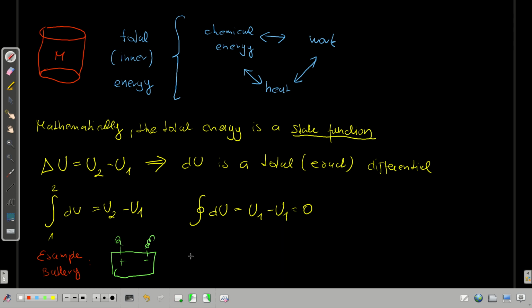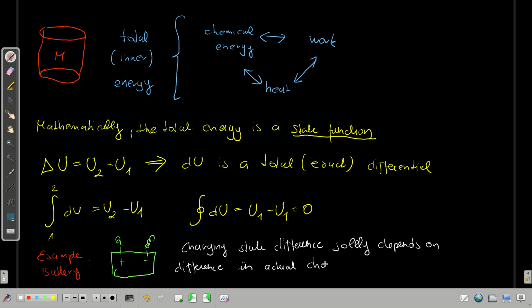The charging state difference solely depends on the difference in actual charging states, but not on how one charges, discharges in between.